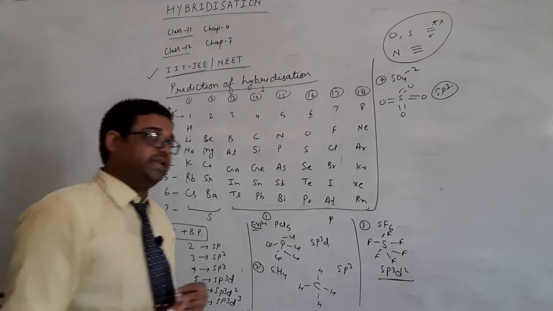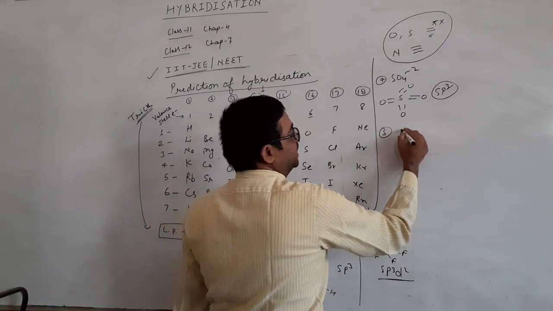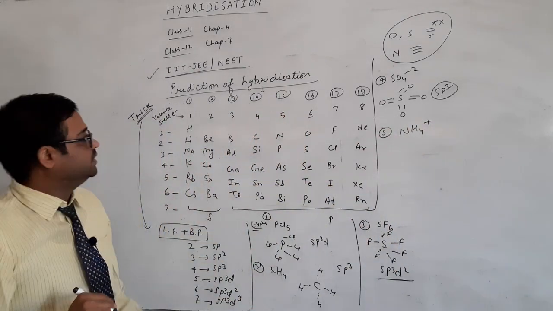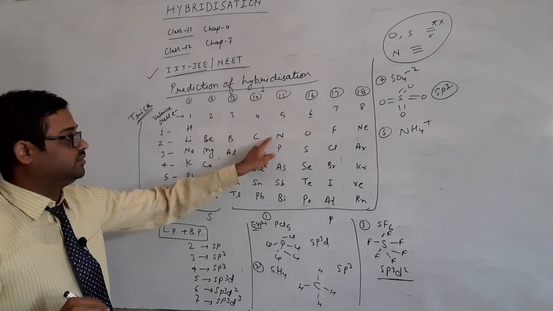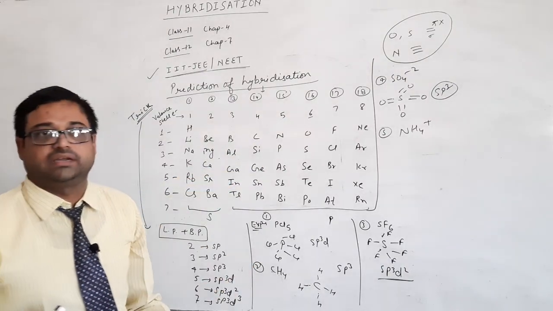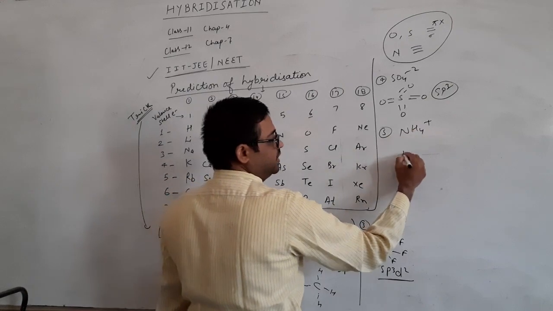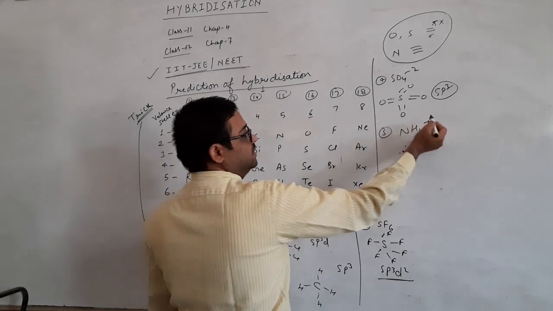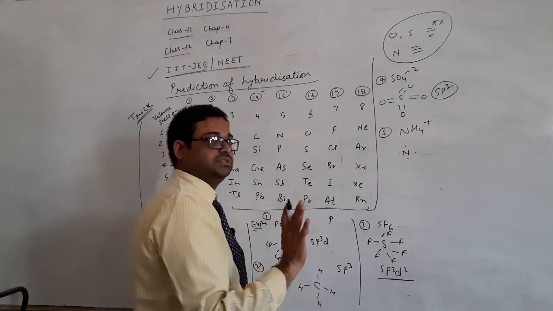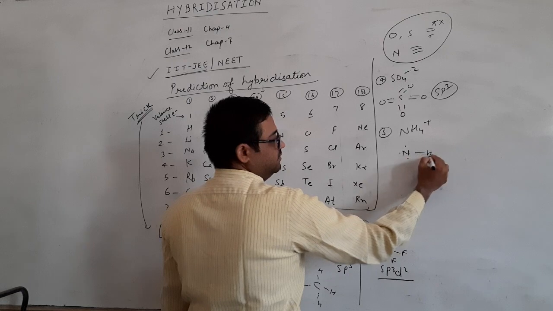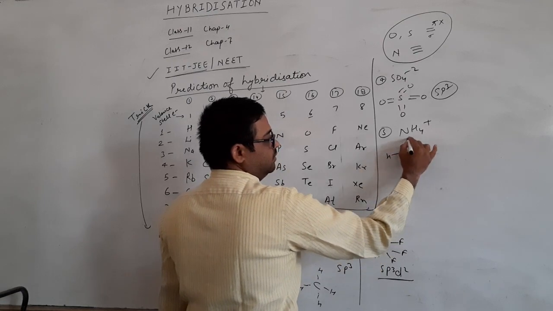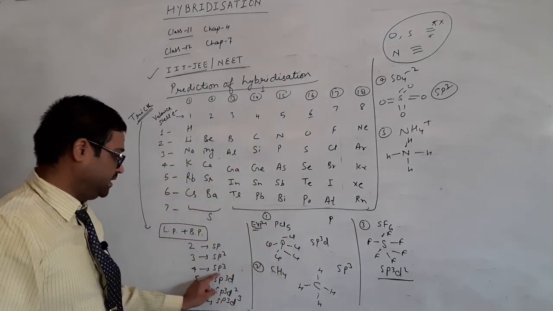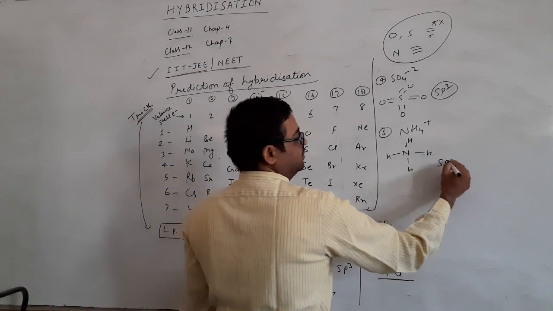Now I will take a cationic species. The fifth one is NH4 plus. If you see, nitrogen has a positive charge now. Nitrogen has 5 valence shell electrons, so I will reduce the number in the case of a cation. Because it has plus 1, one is reduced, so nitrogen now has 4 electrons rather than 5. Now these hydrogens will be attached by single bonds. Now calculate the number of bonds. 4 means, in our trick, sp3, so the hybridization will be sp3.